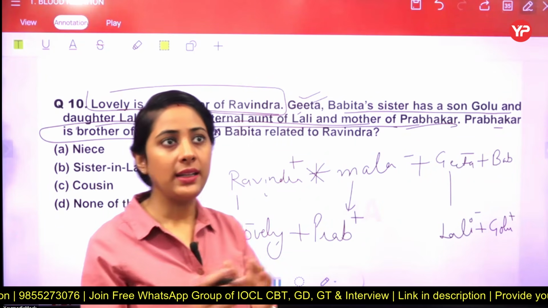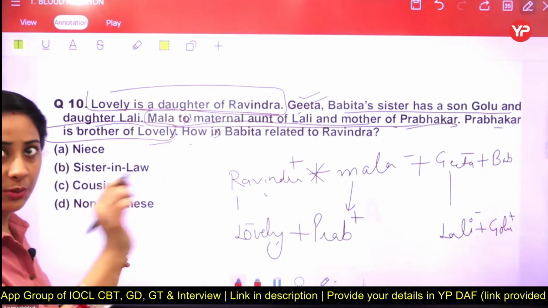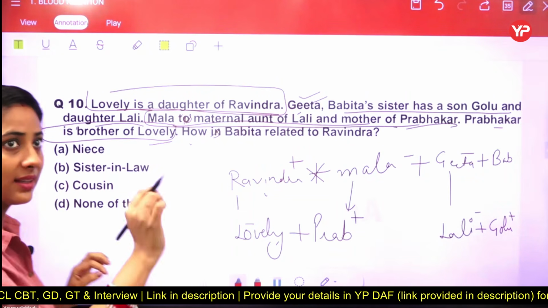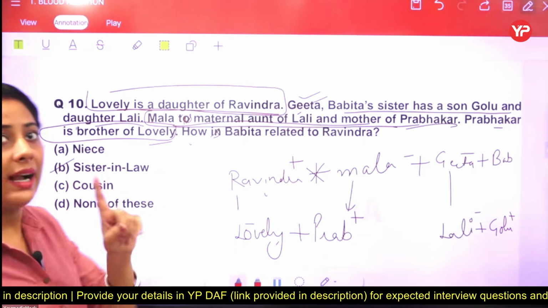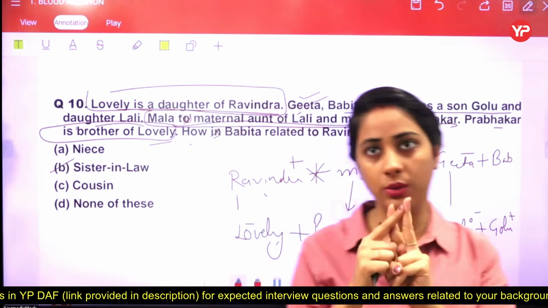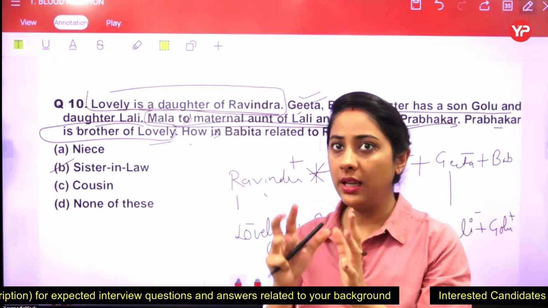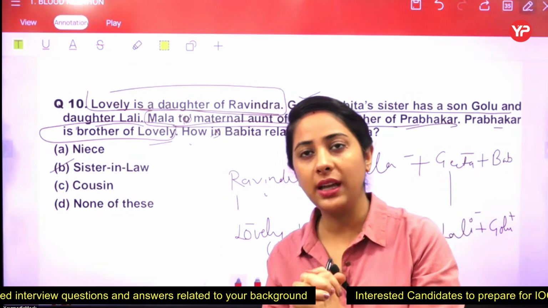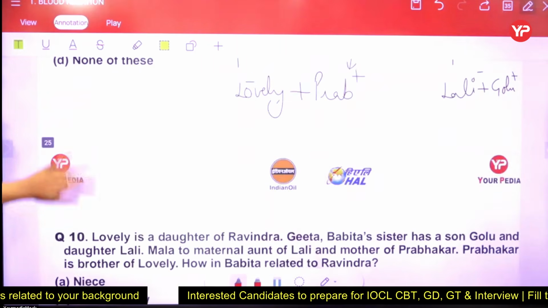Right? So in that case, we do not have any option of can't be determined, but we have an option of sister-in-law. So we are considering that one, students. Can't be determined होना चाहिए और sister-in-law और brother-in-law होना चाहिए. ठीक है? अगर इन दोनों में से if there is any of the option, then we can go with that one. So let's just see the right answer of this one.